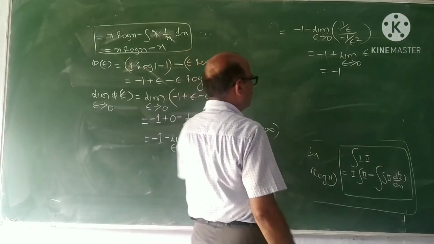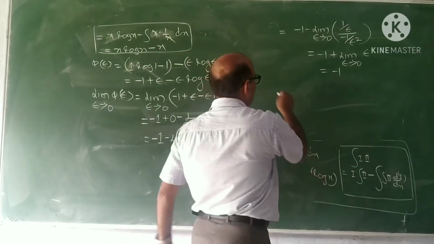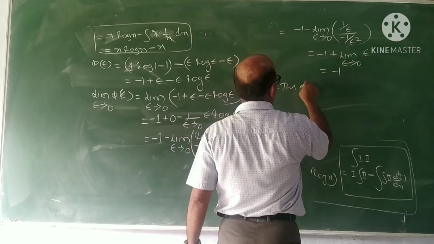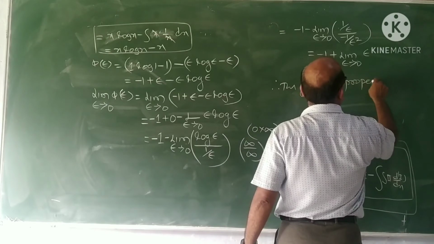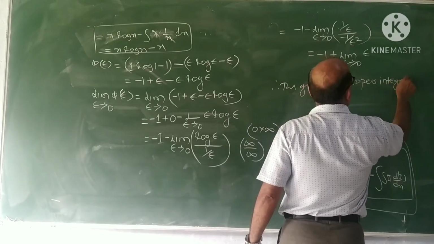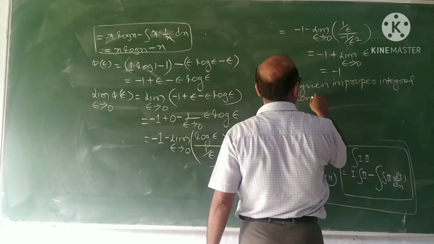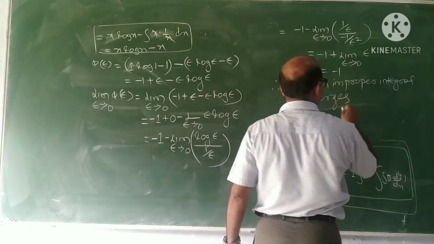So what is your conclusion? Pi of epsilon as epsilon tends to 0 exists. Therefore, the given improper integral converges. This converges.